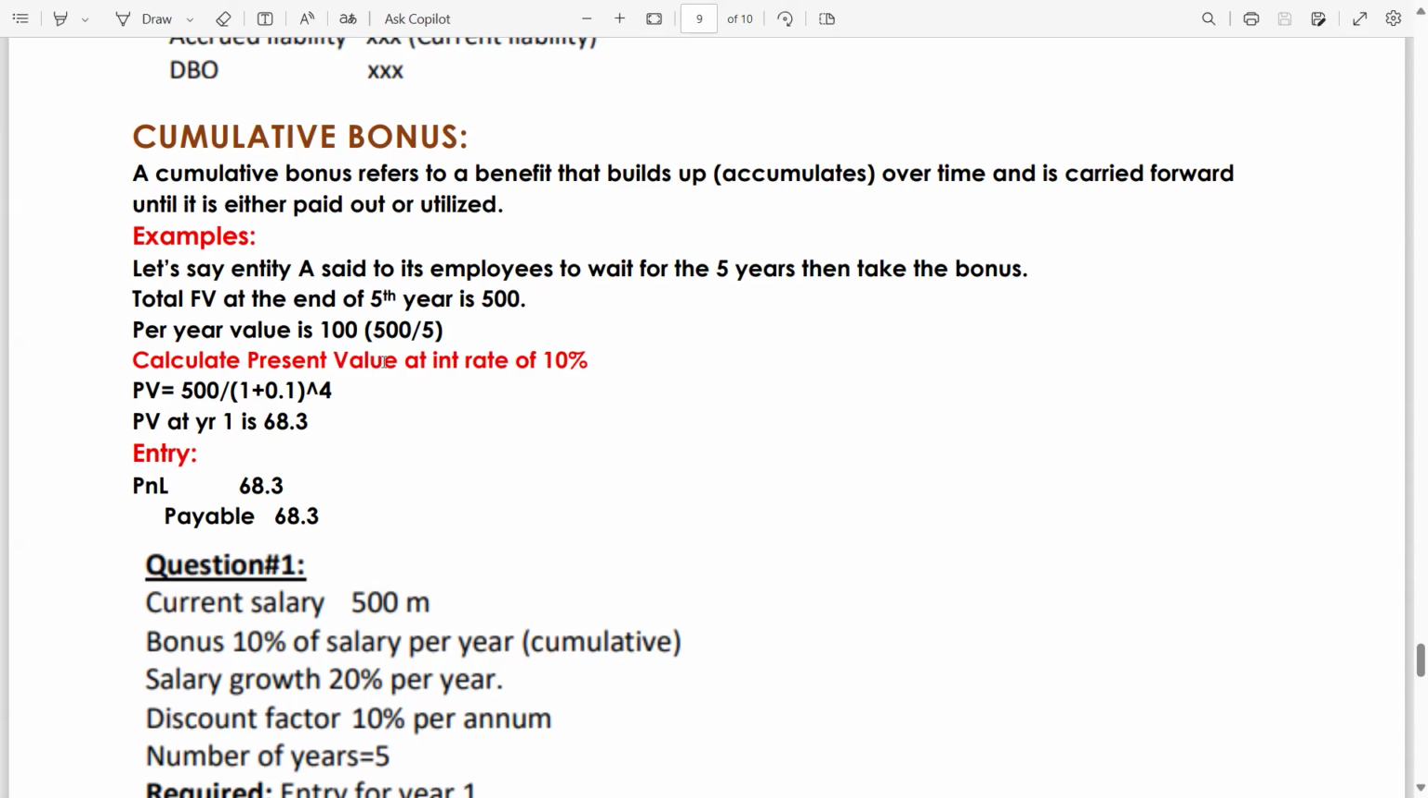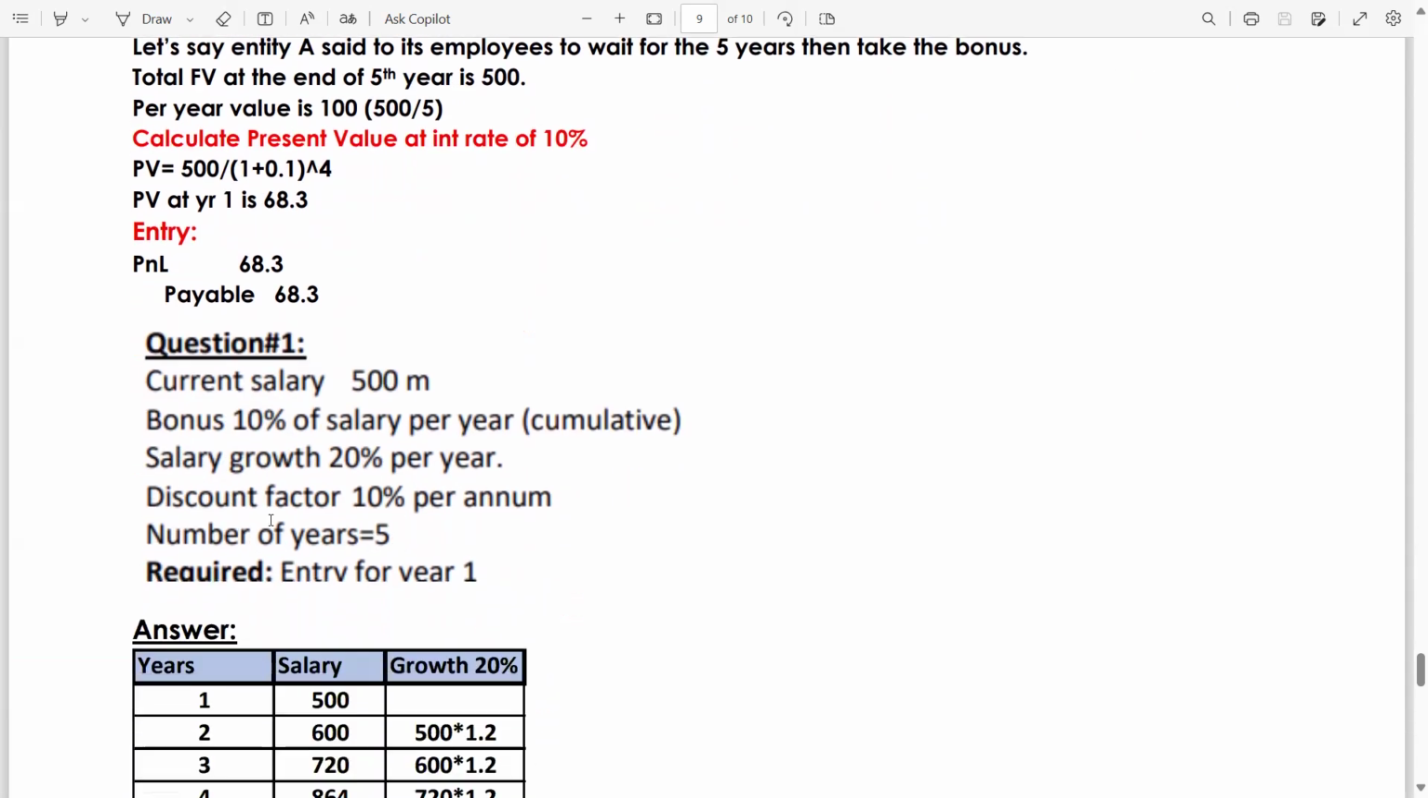Now you have to calculate the present value at an interest rate of 10%. After 5 years you will get this bonus, but what is the present value at this year, at year 1? You will calculate 500 divided by 1.1 to the power 4. Why 4? Because you are at the start of year 1. So from year 5 to year 1 you have to calculate the present value for the previous 4 years. Present value at year 1 is 68.3. Now the employer will make this entry: P&L debit, payable credit.